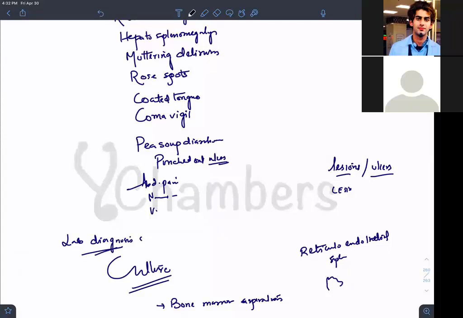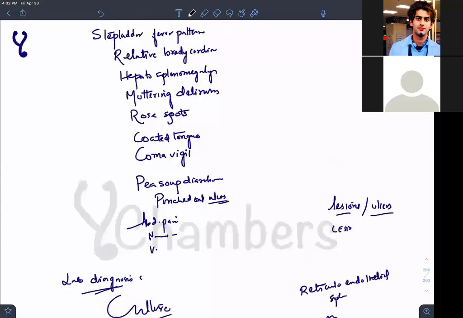I give you rose spots, step ladder fever pattern. What will you tell me? I only utter 4 words. This is how we pick and choose in the exam. Step ladder pattern, rose spots, fish eye, jet black colonies: enteric fever, Salmonella infection, you should say.